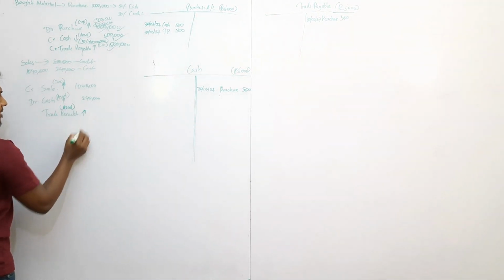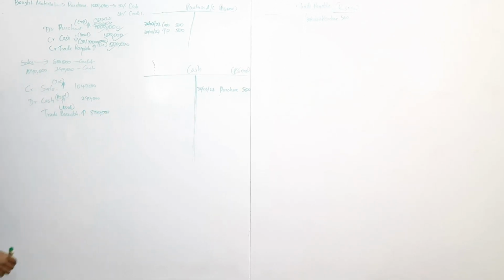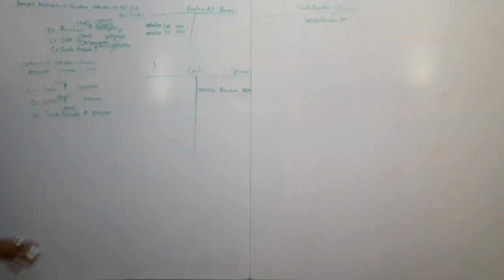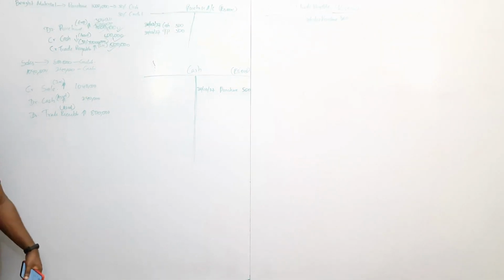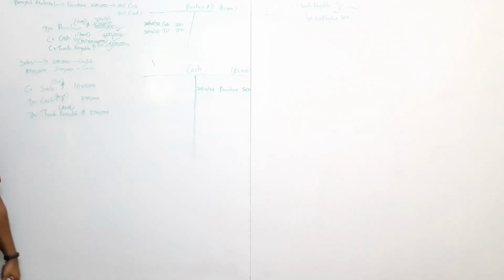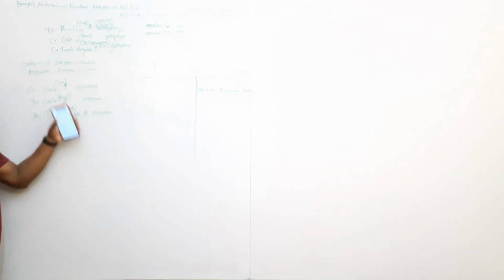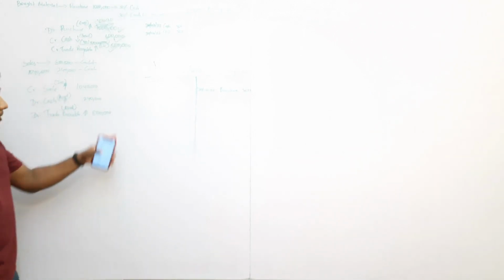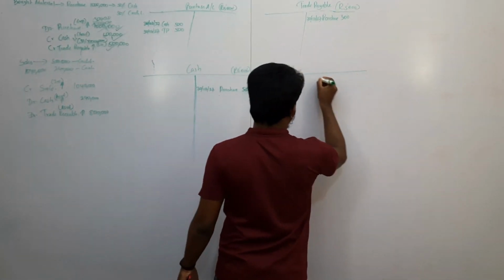Trade receivable increases, so 800,000 increase. Asset is debit side. So debit side increases. Now pass this. This is how the double entry is found. Keep in mind, financial statement items should be found. Then financial statement element should be found. Then impact should be found. Based on the impact, we will find out the debit or credit side. Now we have to open a sales account. Open a sales account.